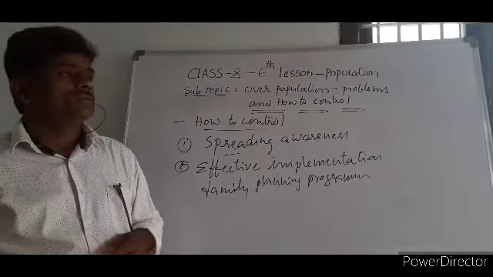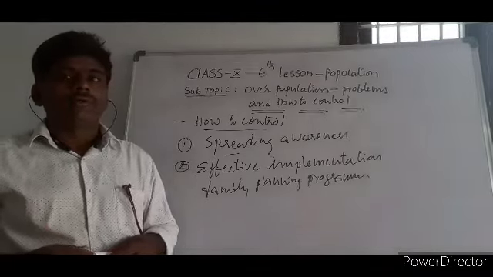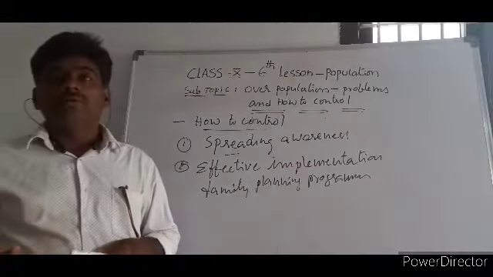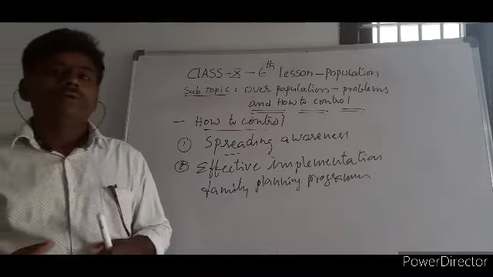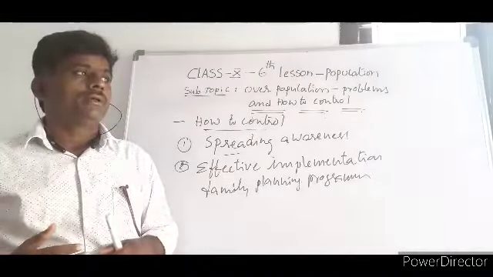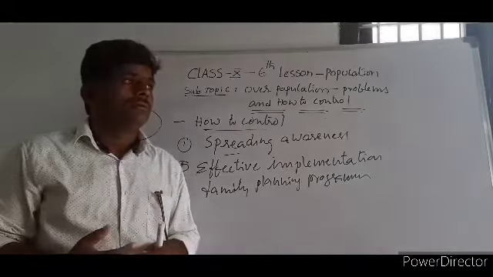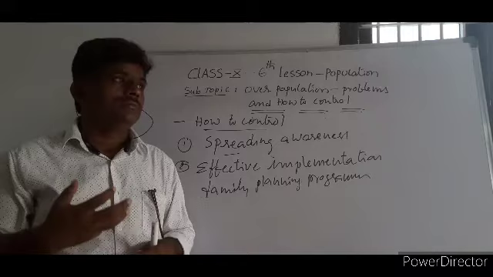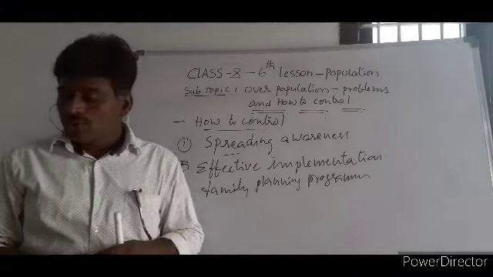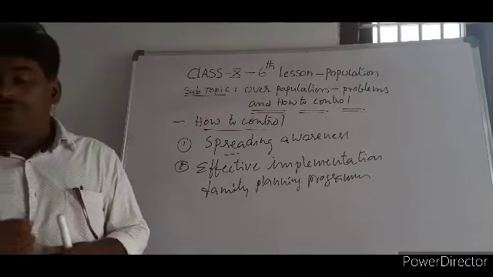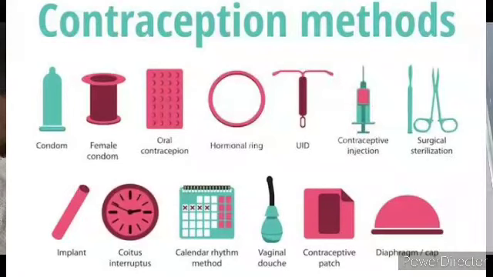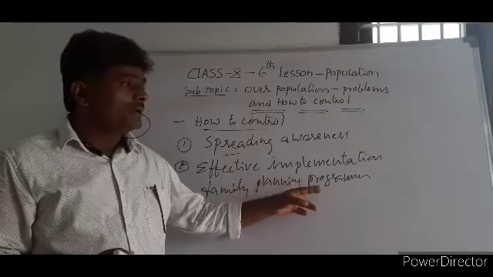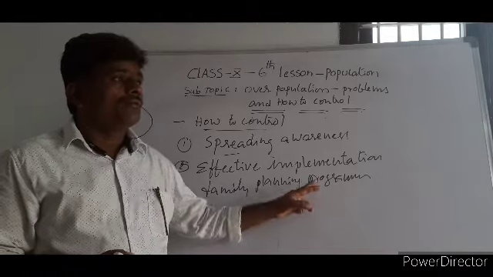The family planning program was introduced in the 50s, but because we are not able to implement it well, there are problems: people are aware or not aware of this, and the government is also not interested in going to each and every village. Forceful means of controlling the birth rate is an important point here. We need to control the birth rate. Certain measures are to be taken up, certain devices are to be used to control the birth rate. If not, then according to my opinion it is to be done forcefully.